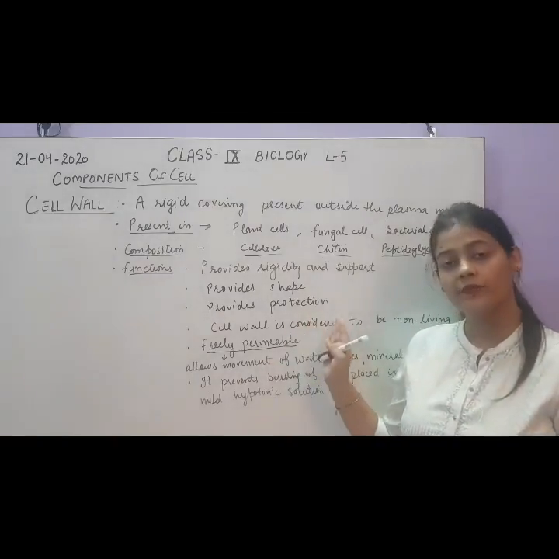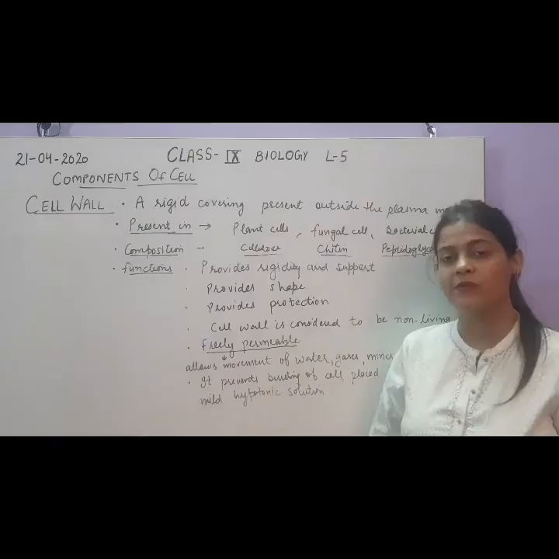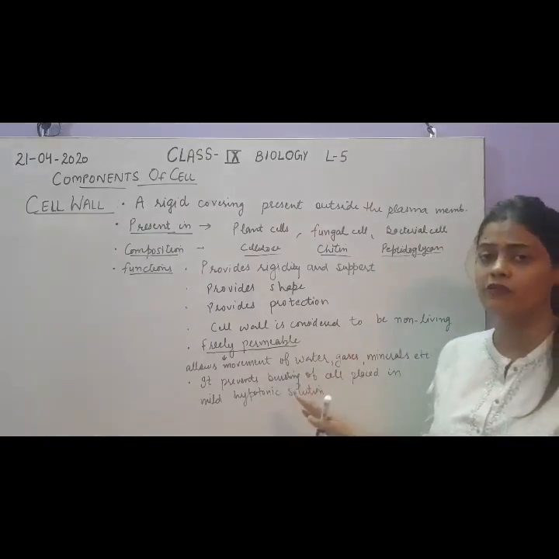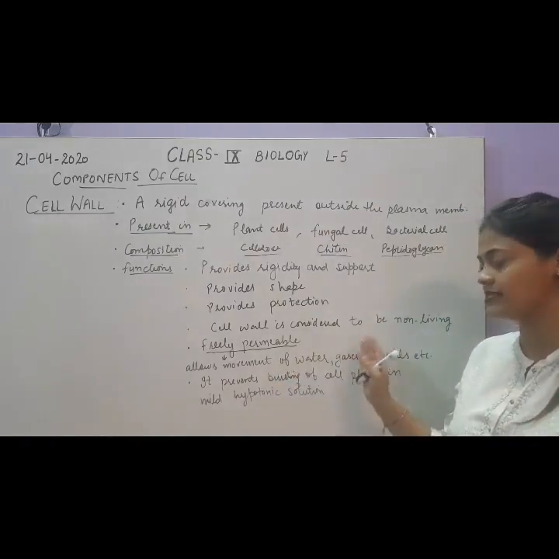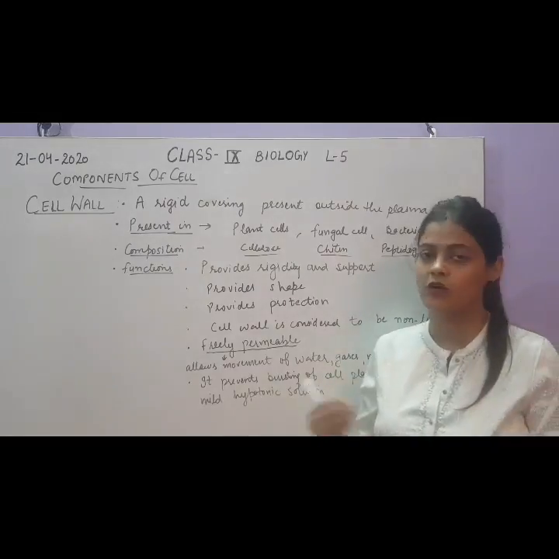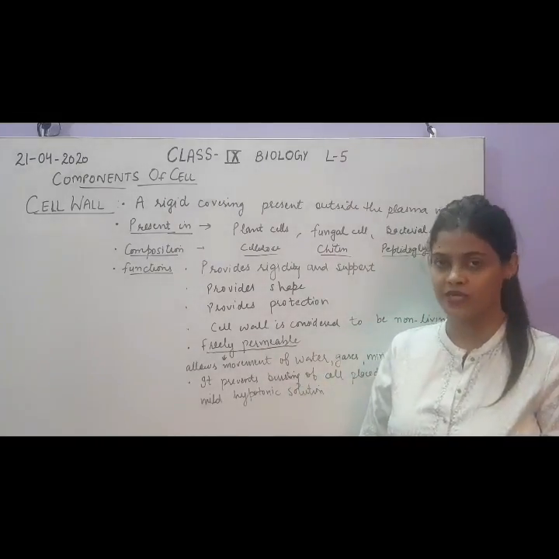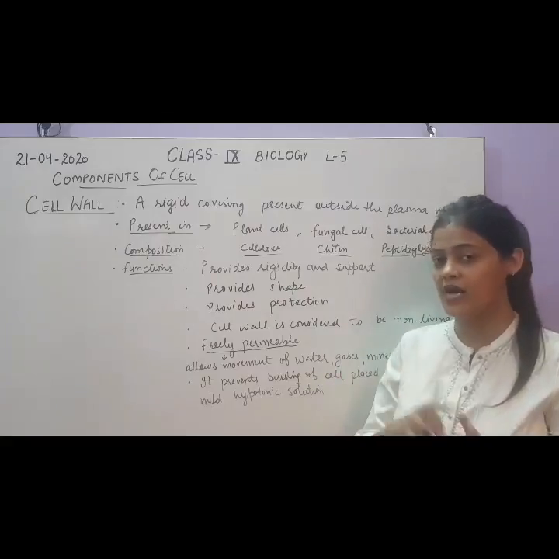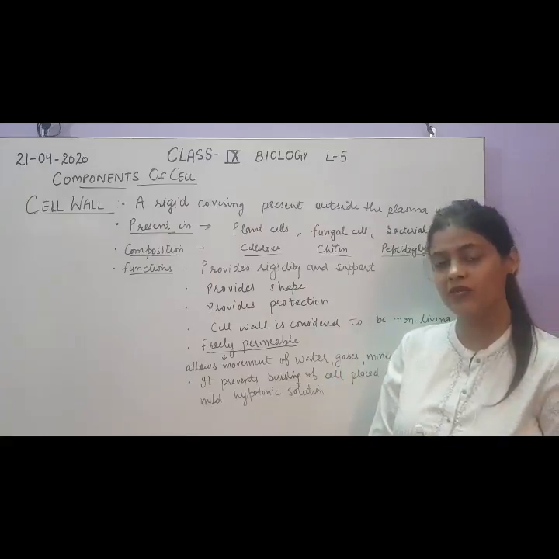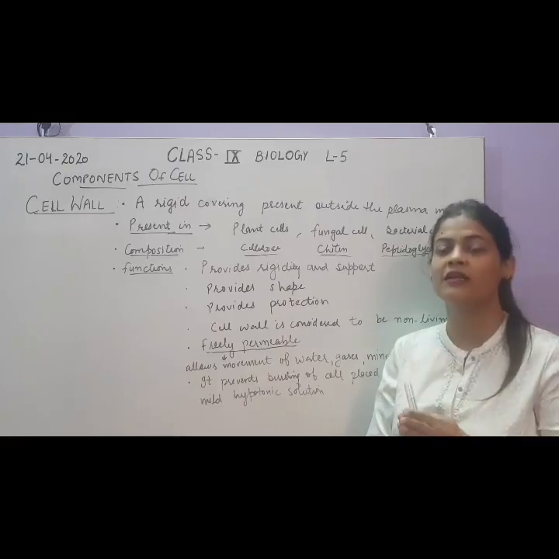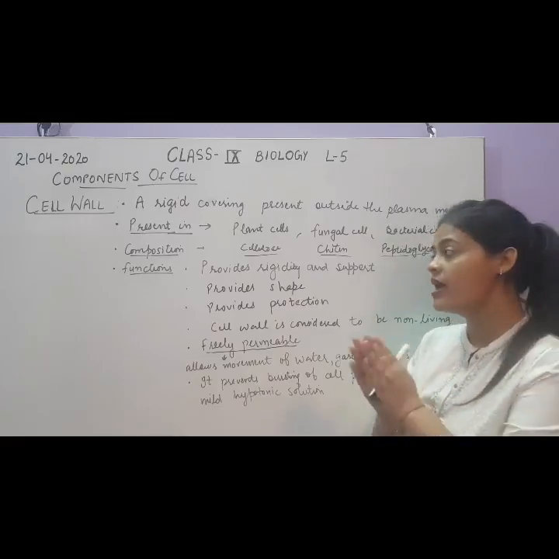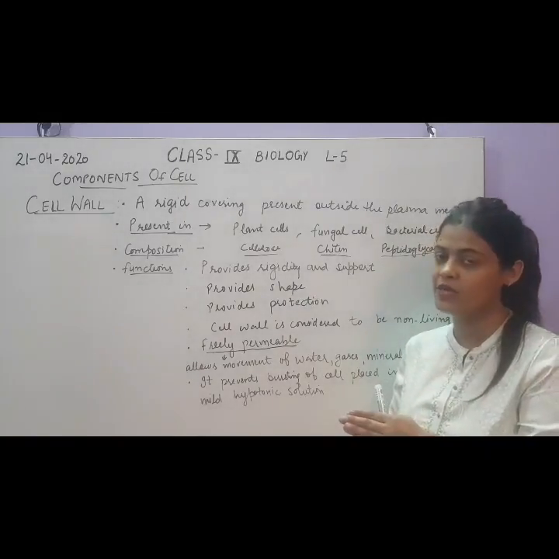cell or fungal cell or bacterial cell. So it is freely permeable, means it allows all kind of particles, either water, gases, minerals, to move across the cell easily. That is why it is called freely permeable. So is it clear to you why plasma membrane is called selectively permeable? Because it allows only selected particles to pass through the membrane, and cell wall is freely permeable.